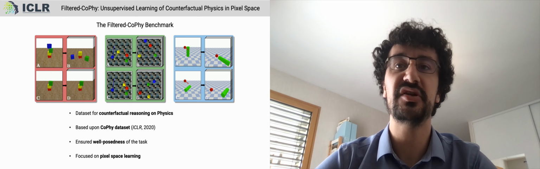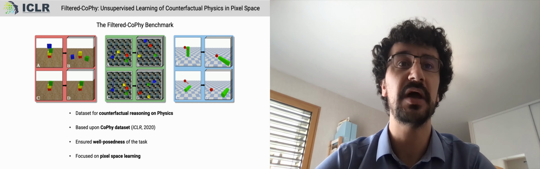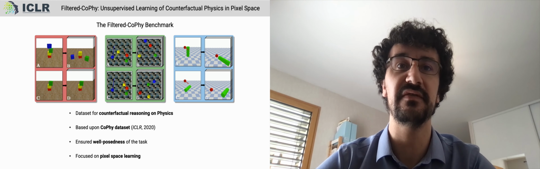The Filtered CoPhy benchmark is based on CoPhy, a counterfactual physics dataset introduced in a 2020 ICLR paper. Our new benchmark focuses on prediction in pixel space, as opposed to predicting object states. We also made efforts to improve the definition and increase feasibility of the task. Let's first start by looking at the structure of a single data sample.